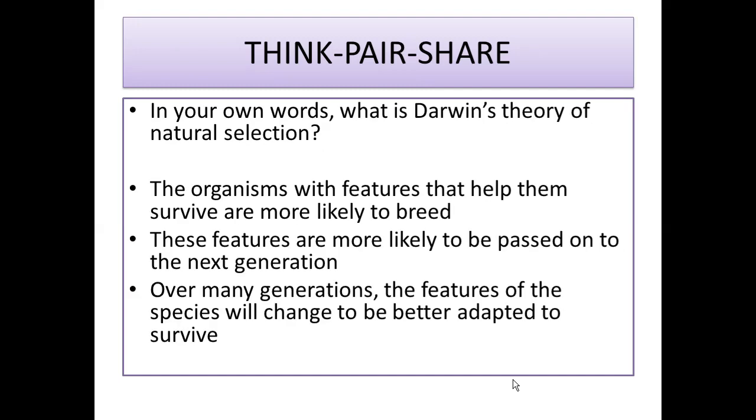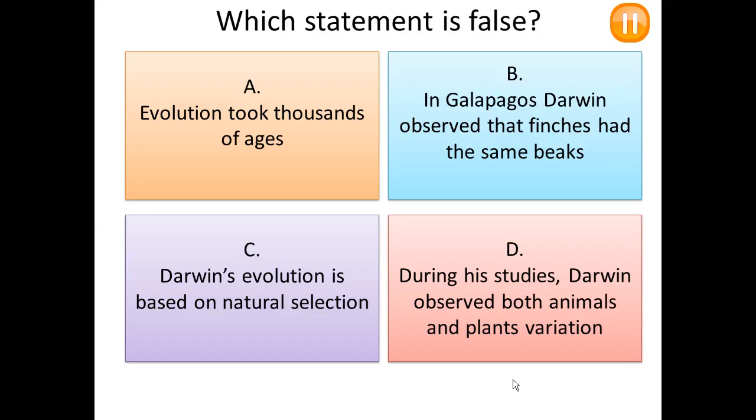Okay, so the mark scheme is: the organisms with the features that help them survive are more likely to breed. These features are more likely to be passed on to the next generation because if an individual survives, of course, it will successfully breed. And over many generations, the features of the species will change to be better adapted to survive, because it is the advantageous characteristic that will be passed on to the next generation. So over many generations, that characteristic will be more common in that population, okay? Because it's the one that is better adapted to that kind of environment, okay?